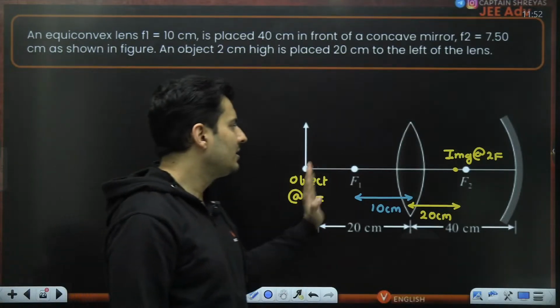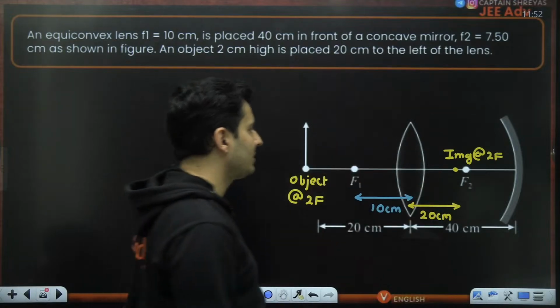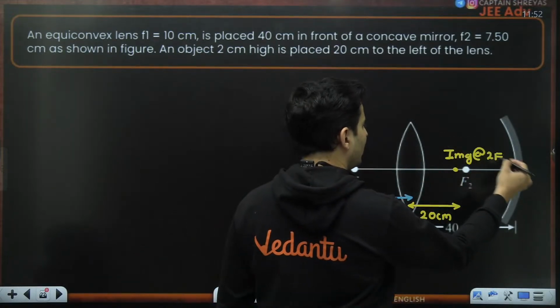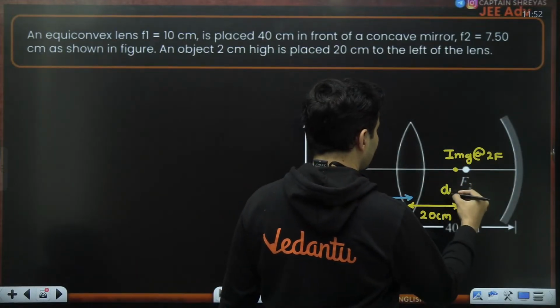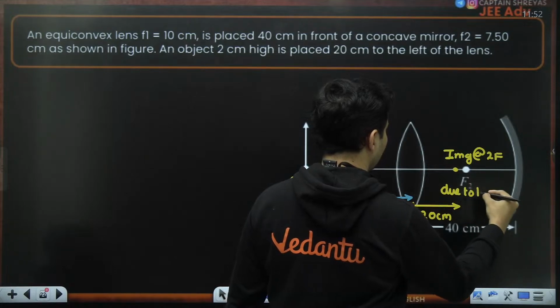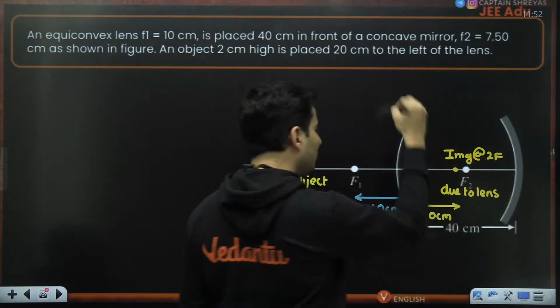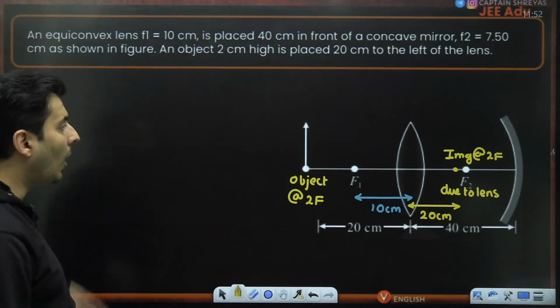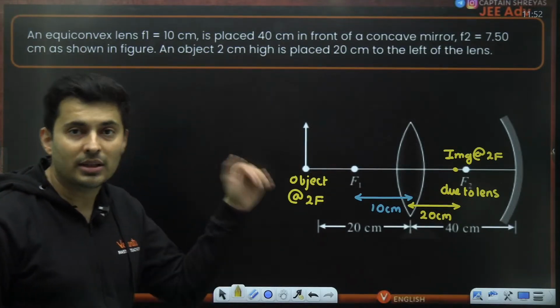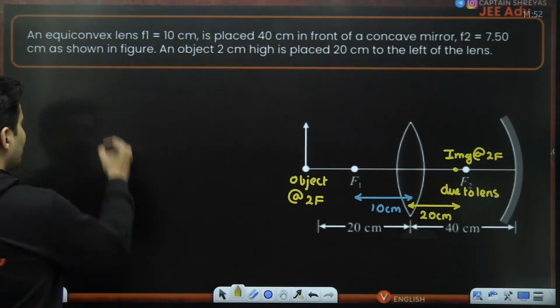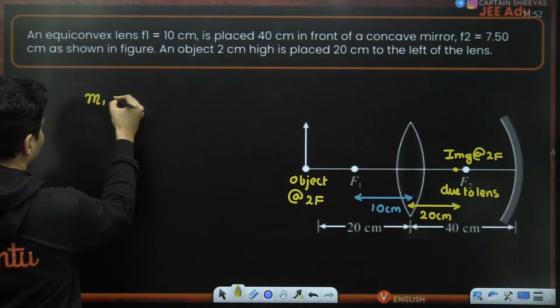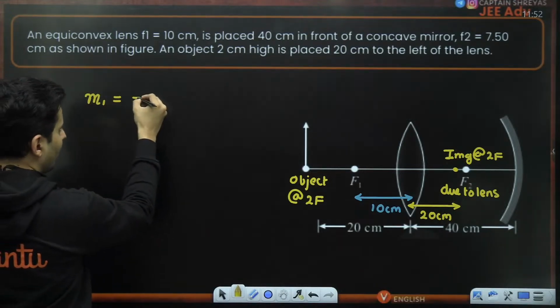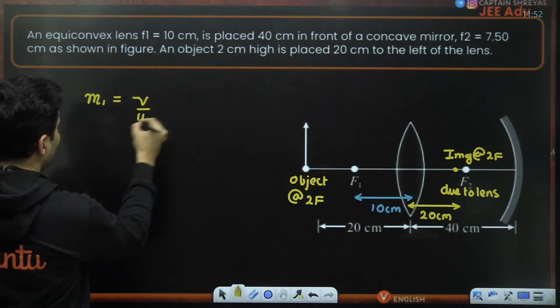But this is just the first image, formed by the lens. This is the image at 2f due to the lens. That image will now become the object for the mirror. But before going ahead, let me write down the magnification in the first case. It will be v by u.